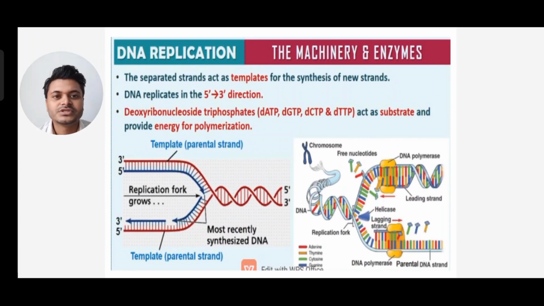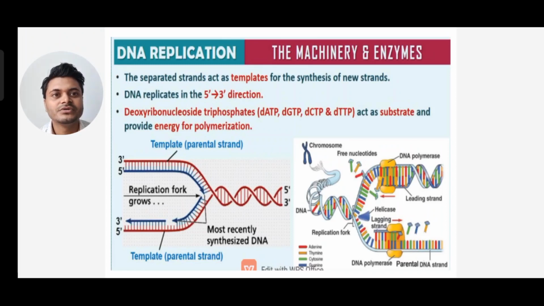In the process of replication, there are three stages: initiation, elongation, and termination. The separated strands act as templates for synthesis of new strands. DNA replicates in which direction? It always replicates in the 5' to 3' direction, because in the double helix structure of DNA there are two strands, one 5' to 3' and another 3' to 5', that is, antiparallel.